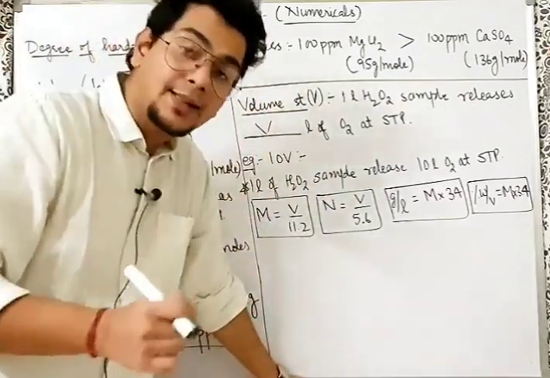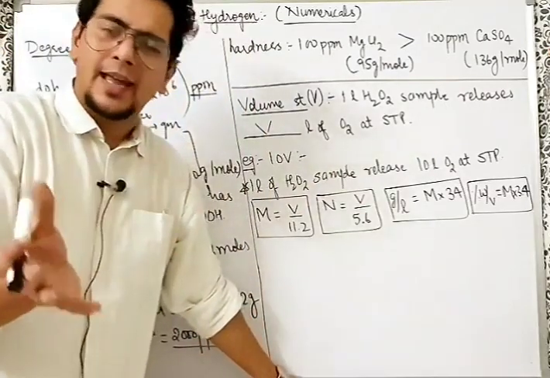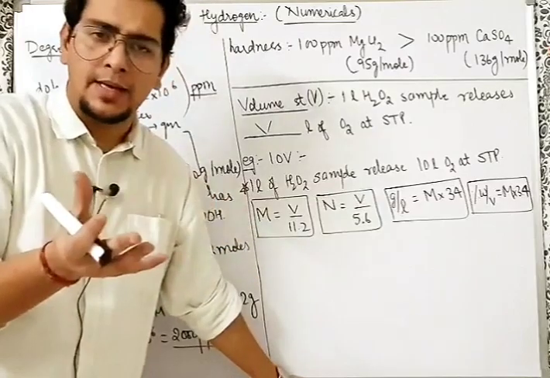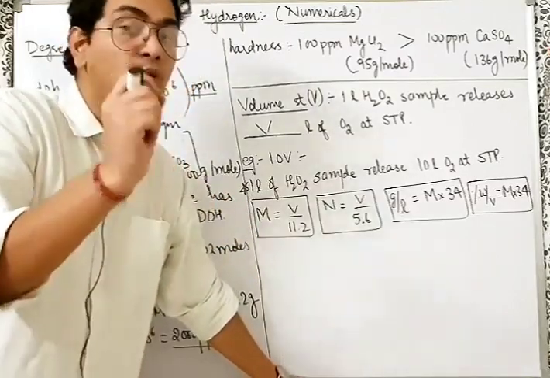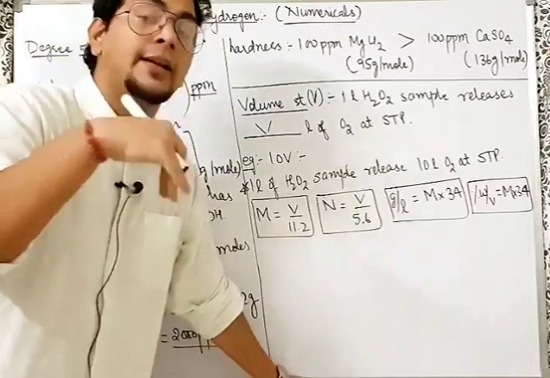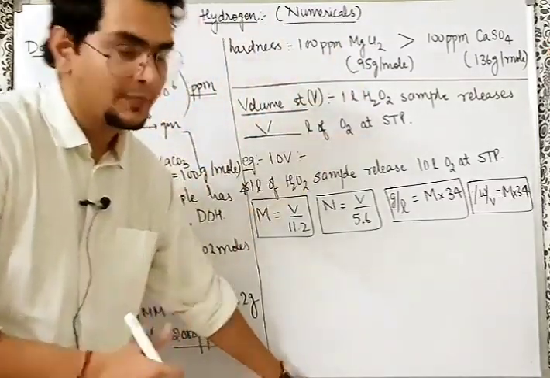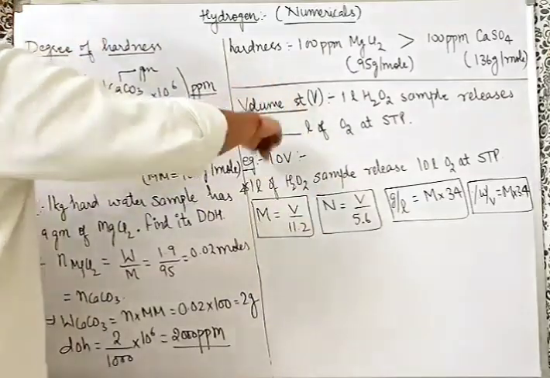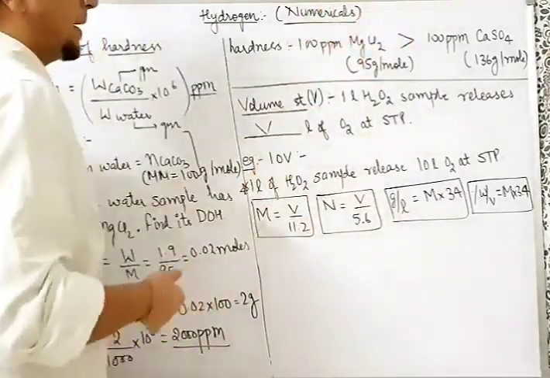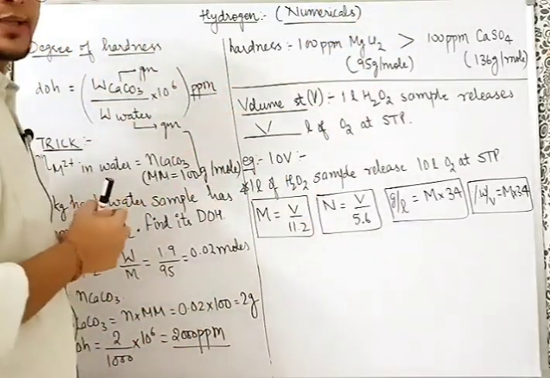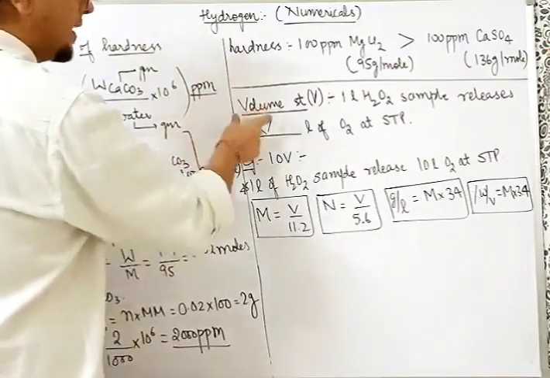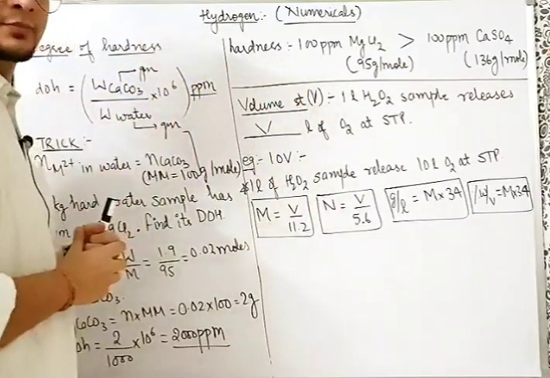Understand, volume strength is a concentration term, just like any other concentration term like molarity, normality, but exclusively used for H2O2 only. That means you can convert volume strength into other concentration terms also. Anyway, so dekho yaar, 1 liter H2O2 sample release dash liter of O2 at STP, that dash is equal to the volume strength given.